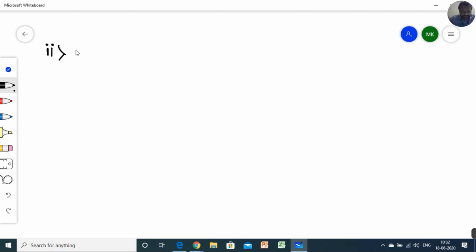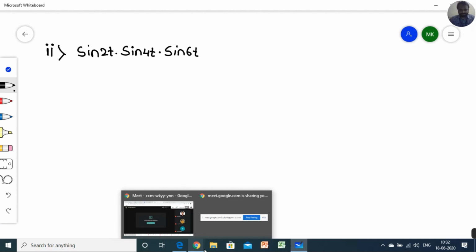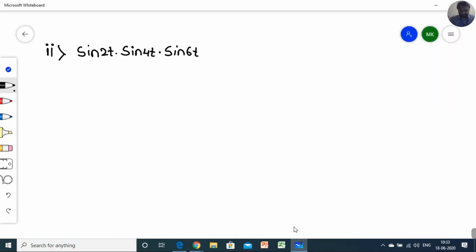Sine 2t, sine 4t, sine 6t. Hope it is visible.